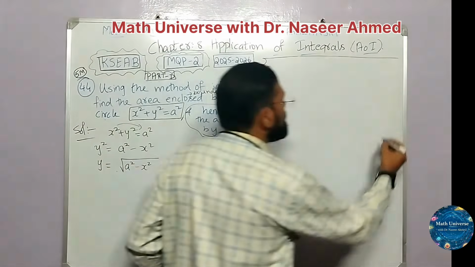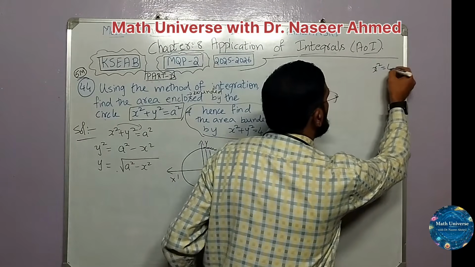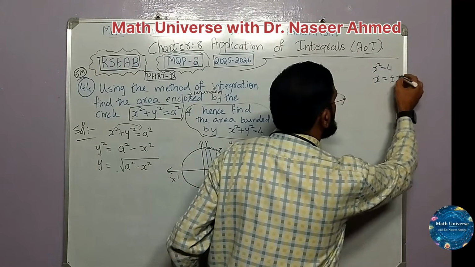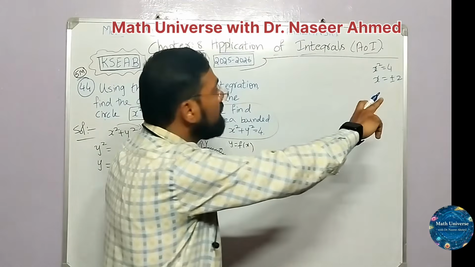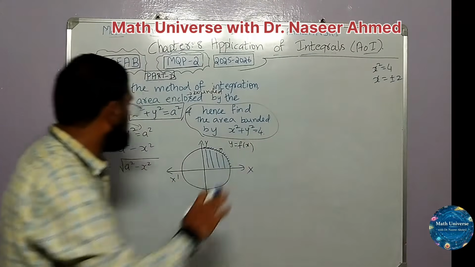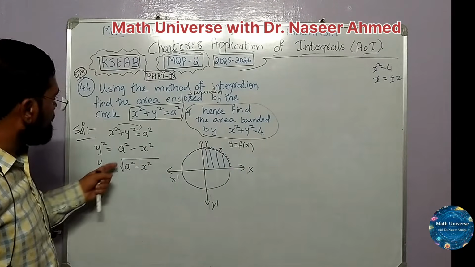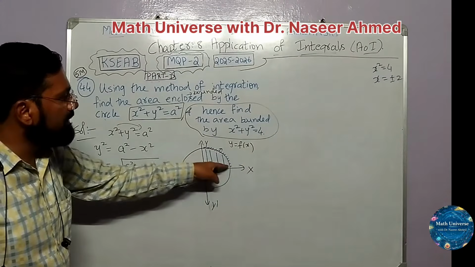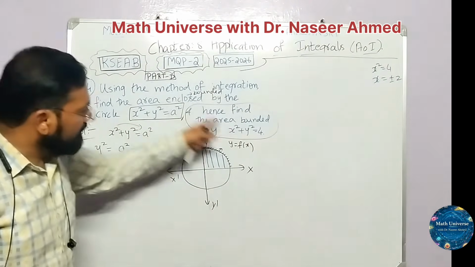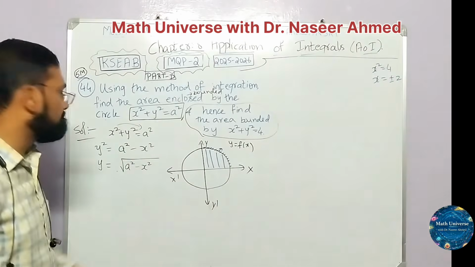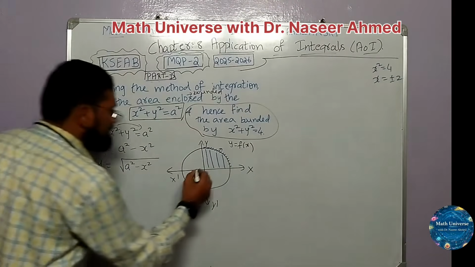If I give you x square equal to 4, sir, when you take the root of this, it is what? Plus or minus 2. Yes, it is correct. Because of this itself, I gave the reason that when I am taking root, it's not plus or minus because I am focusing only on this part of the curve. If I could have taken the entire curve, then plus or minus. Okay. Now, this is the origin here.